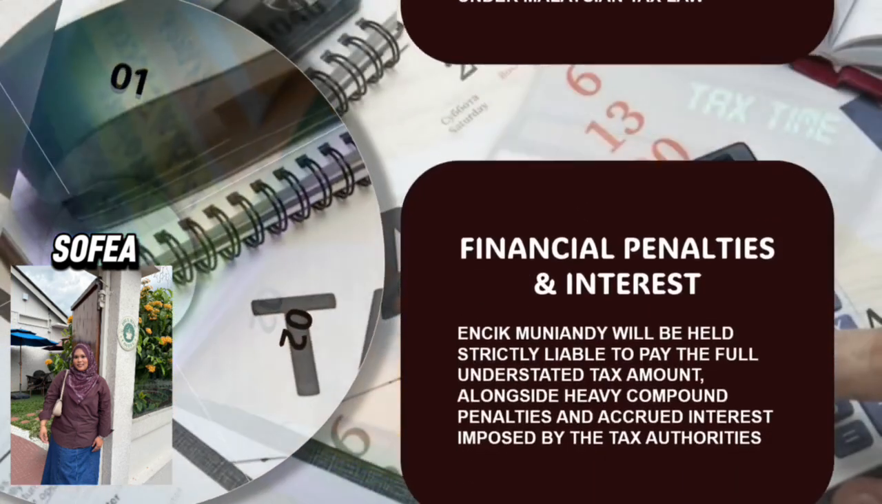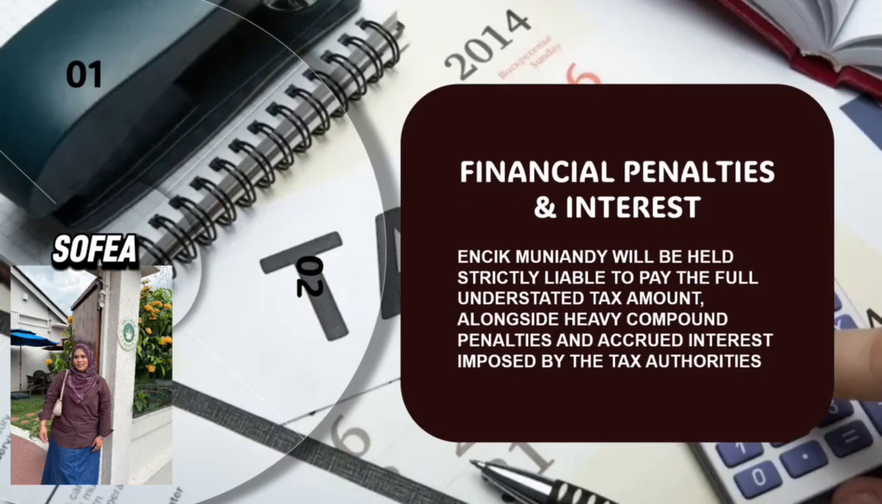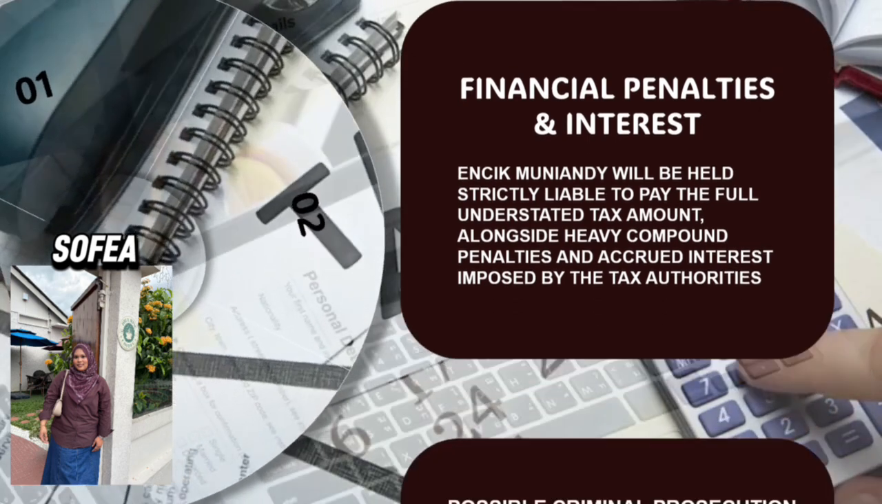Number 2, financial penalties and interest. Encik Muniandi will be held strictly liable to pay the full understated tax amount, alongside heavy compound penalties and accrued interest imposed by the tax authorities.